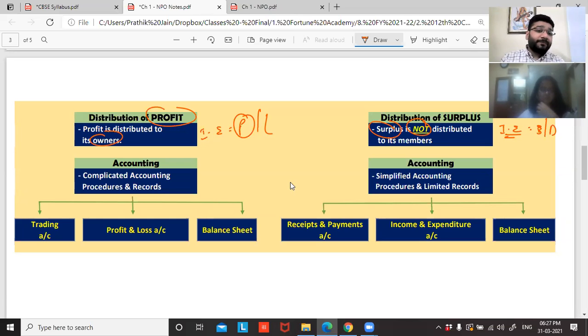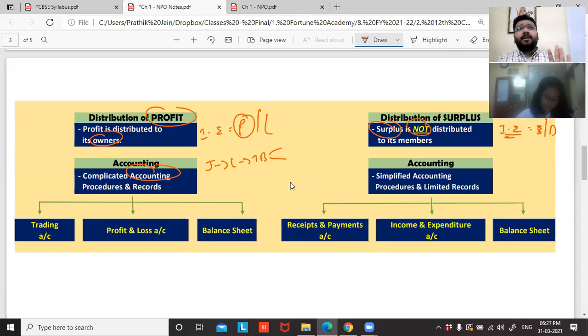That's why we identify a business financial transaction, measure it in terms of money, then record it in the journal, then transfer to the ledger, then to the trial balance, and from there we prepare the trading profit and loss account and balance sheet. You have to maintain evidences, vouchers, everything. It's very complicated. For profit-making organizations, accounting is complicated and records are hefty. You have to maintain heavy records.